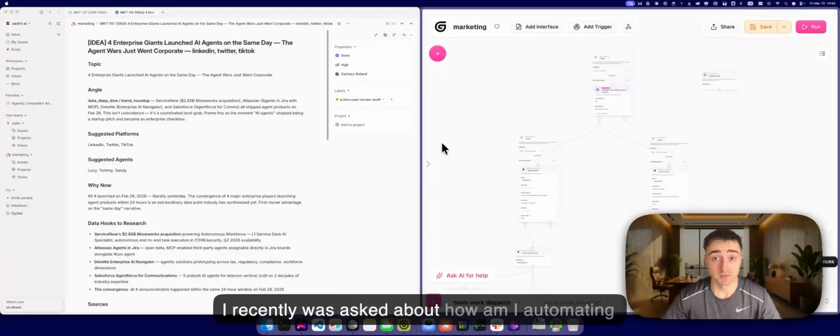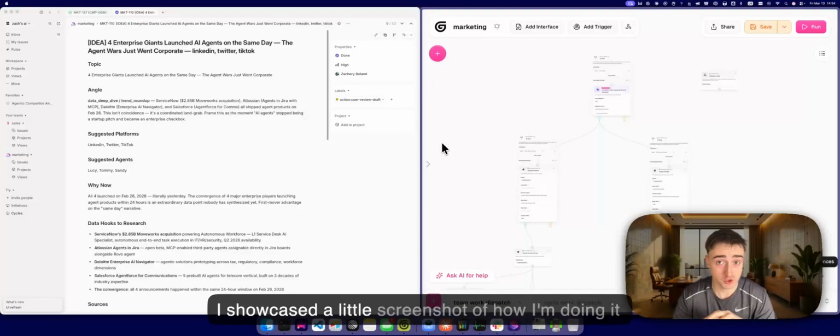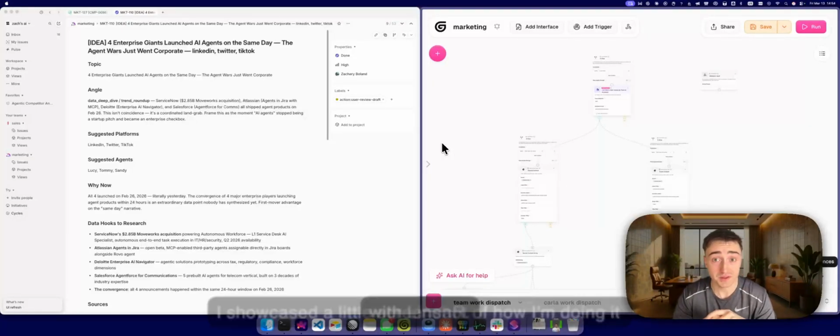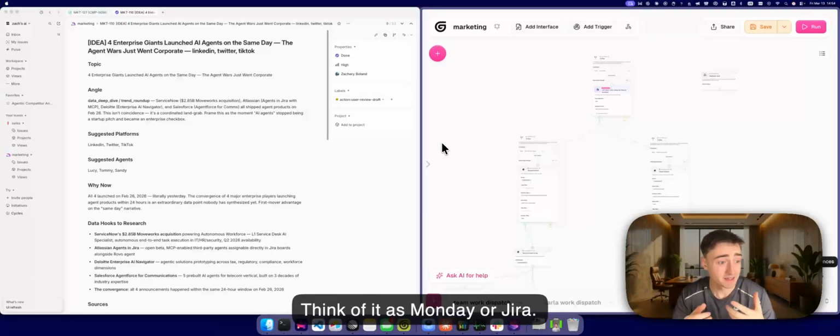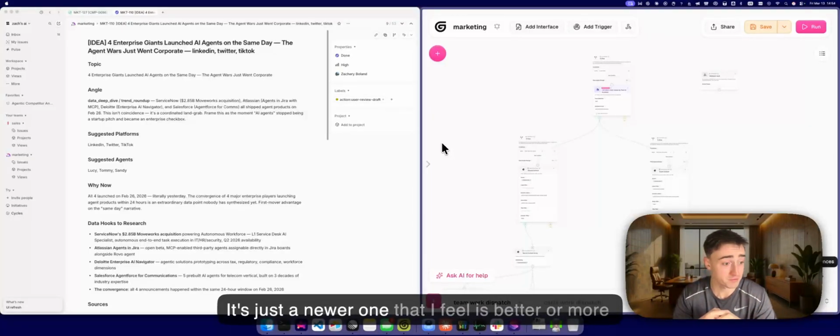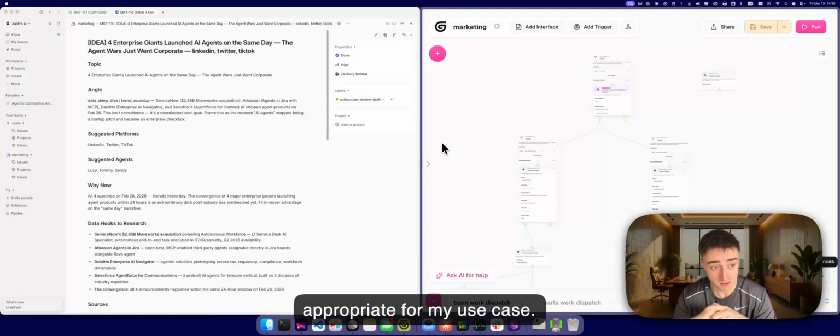I recently was asked about how I am automating my content engine internally with my AI agents. I showcased a little screenshot of how I'm doing it with Linear. It's my project management tool. Think of it as Monday or Jira. It's just a newer one that I feel is better or more appropriate for my use case.